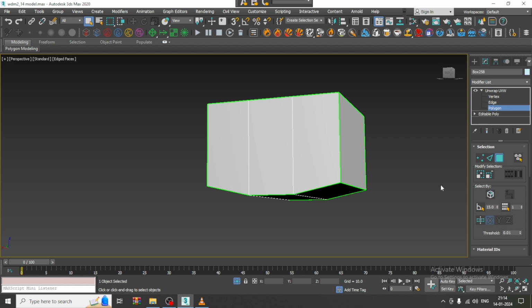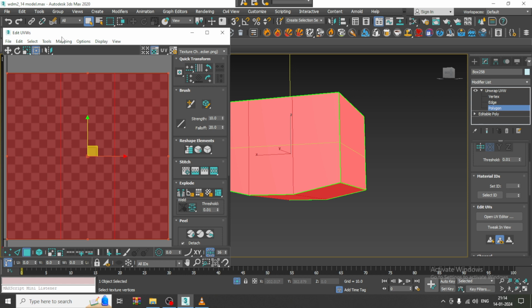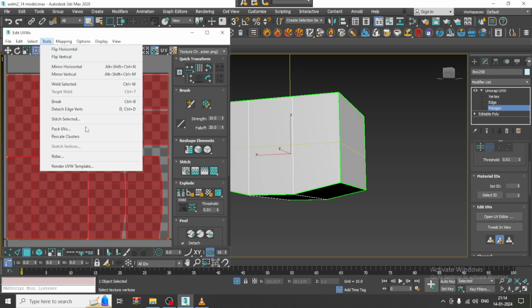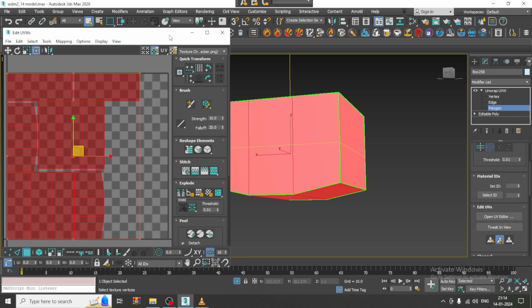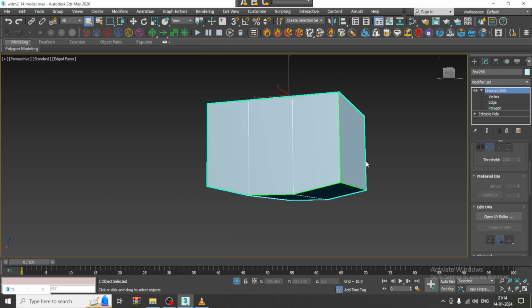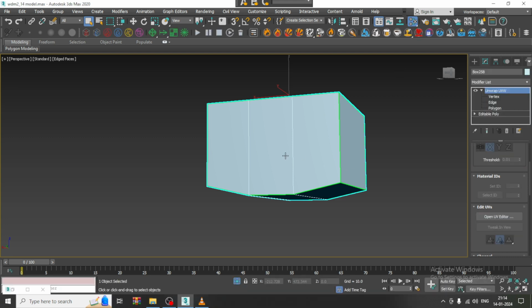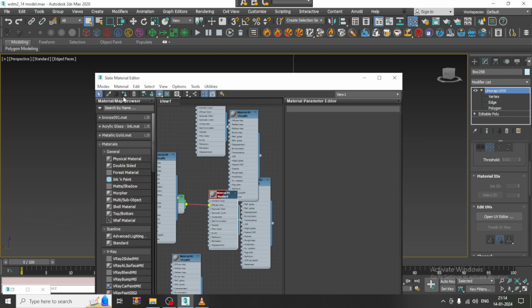So select the polygons and go into the open UV editor and say flatten mapping. So go into tools, pack UVs, let's click OK over here. So press M, go into the material editor and we can just assign that particular material. So let's select this, assign that material over here.